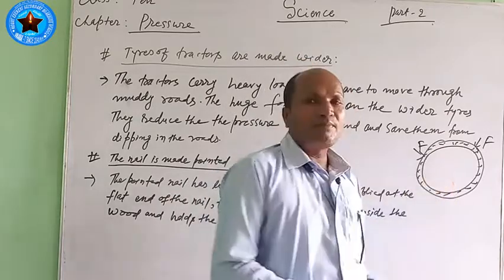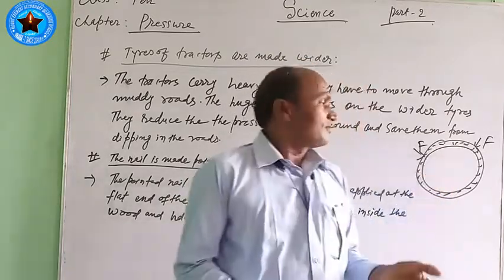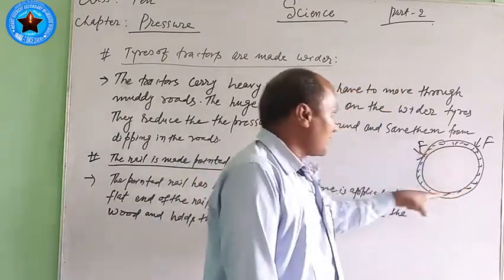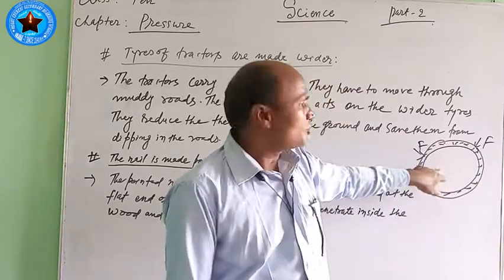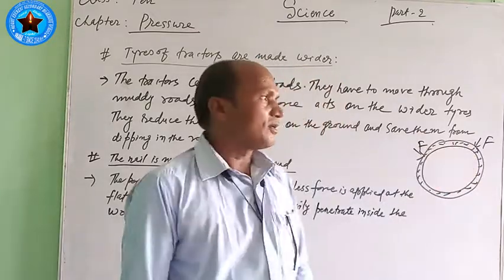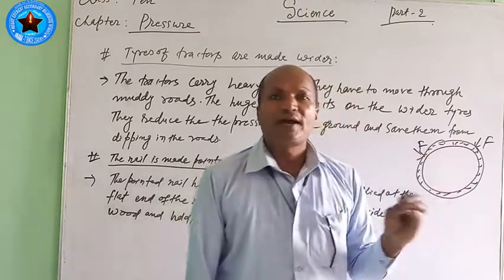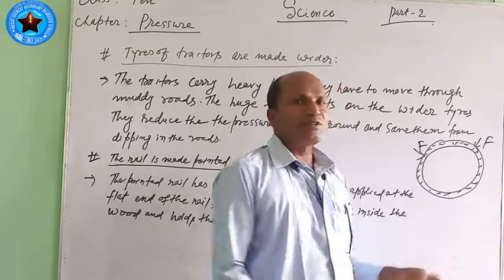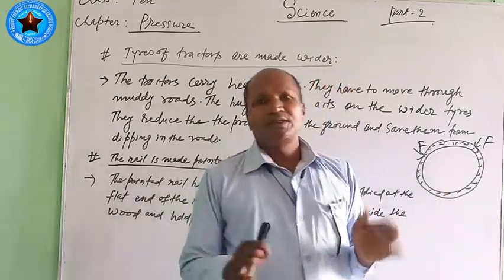We know that it is very heavy, and we know that if area is more, pressure is less. This wider area of the tire reduces the pressure of the engine of the tractor, so that without sinking in the road, in the ground, the tractor can move and run everywhere. It doesn't matter on the pitch road, because the pitch road is very hard, and due to the wider area it won't sink into the road.